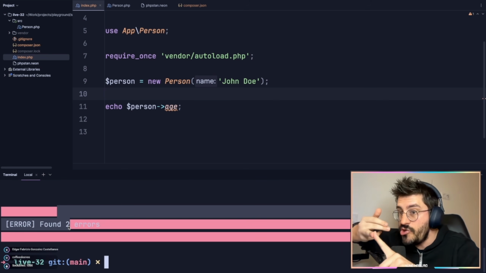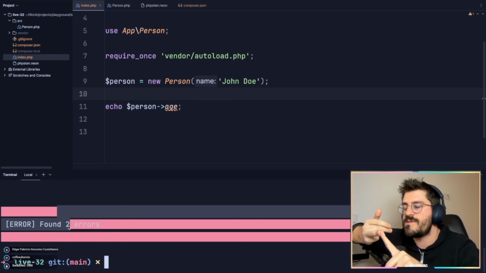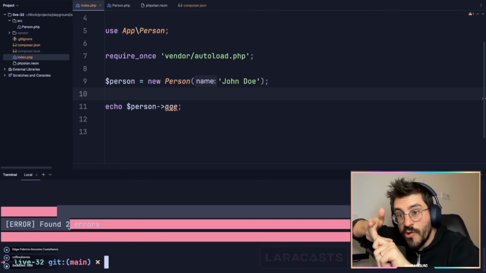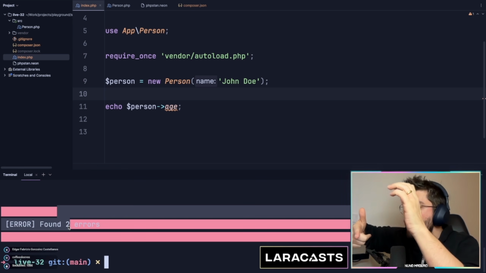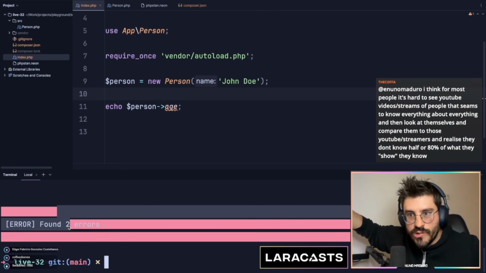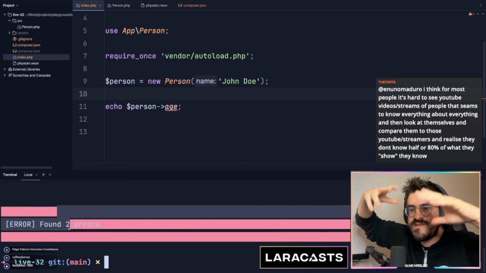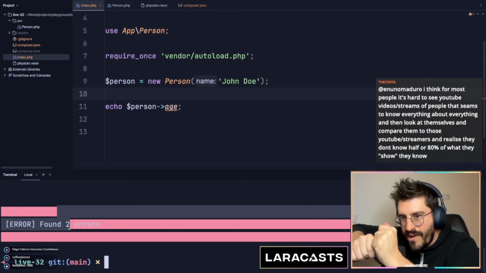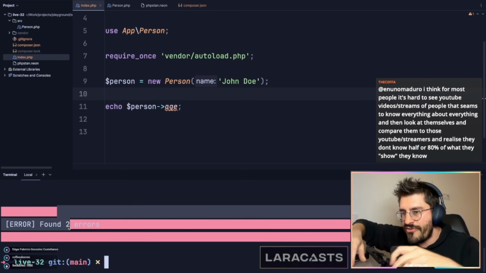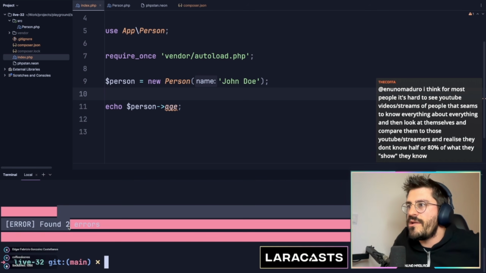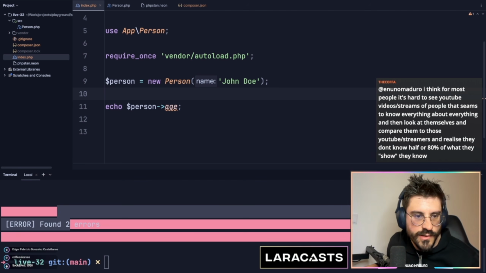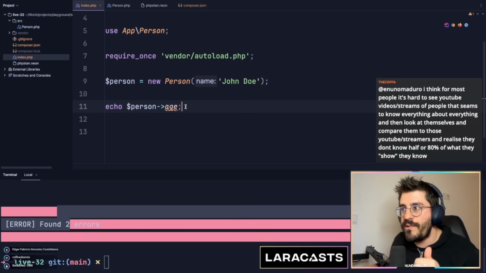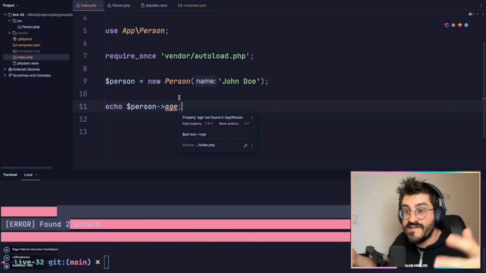Obviously Laravel is huge in the PHP ecosystem, but we also have PHPUnit and some of the other tooling like Pest, Pint, PHP CS Fixer, and more. But PHPStan is undeniably one of the most important tools in the PHP ecosystem today. Okay. So here we have seen an example with properties, but this extends a little bit to other things